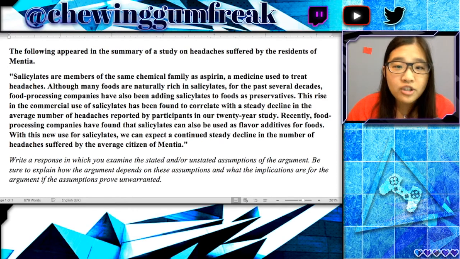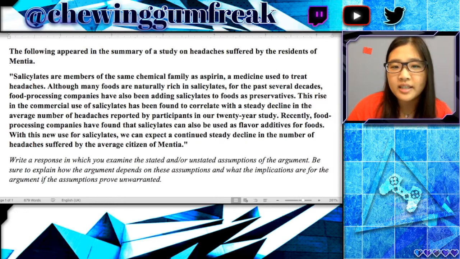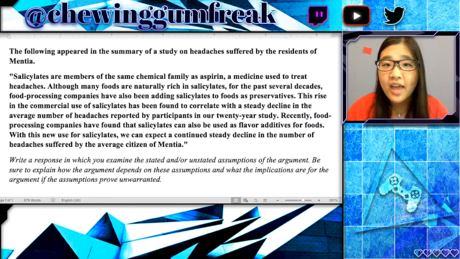Typically, the question itself is not super important, but we will look it over. Write a response in which you examine the stated and/or unstated assumptions of the argument. And here the key is those unstated assumptions, because usually that is where you're going to get the meat of your logical fallacies. Be sure to explain how the argument depends on these assumptions and what the implications are for the argument if the assumptions prove unwarranted. So essentially, if these assumptions are unwarranted, then what can we say about the argument that's been made?